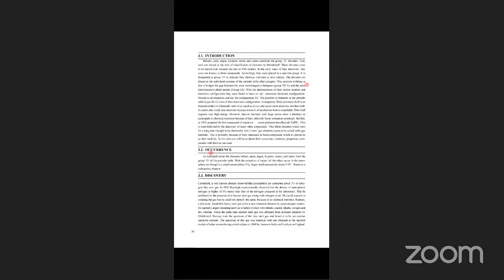As indicated earlier, the elements helium, neon, argon, krypton, xenon, and radon form group 0 of the periodic table. With the exception of radon, all of helium, neon, argon and so on are in the atmosphere, to the extent of less than 1%.